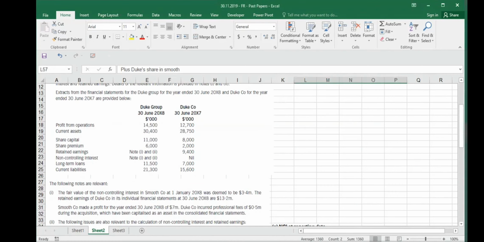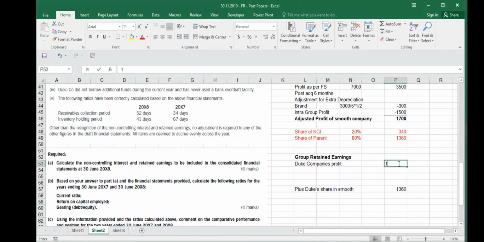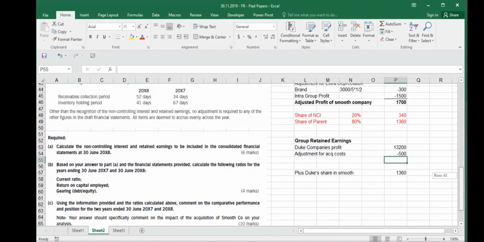So we go down here and write down Duke individual financial profit is 13.2 million, and we will make adjustments. Adjustment for acquisition cost. Remember $500,000, administrative expenses? Yes, sir. We subtract it. Then what else?